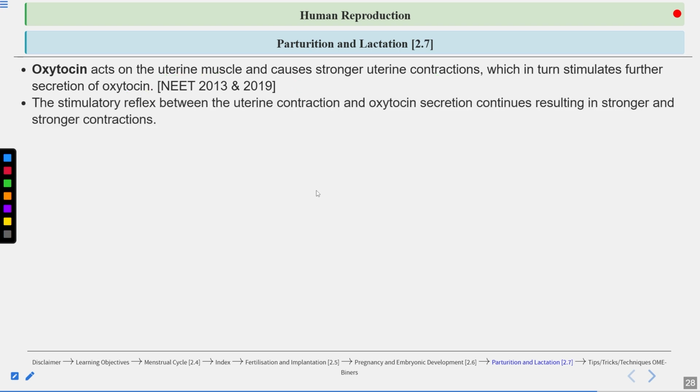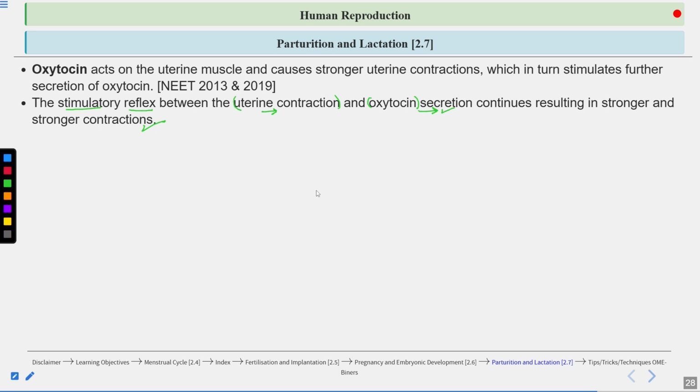The stimulatory reflex between the uterine contraction and the oxytocin secretion continues, resulting in stronger and stronger contractions. All right, clear? This is very important.